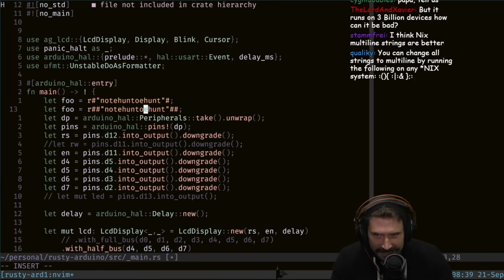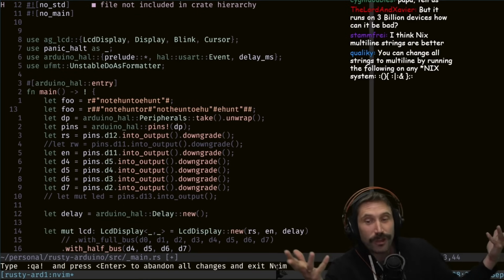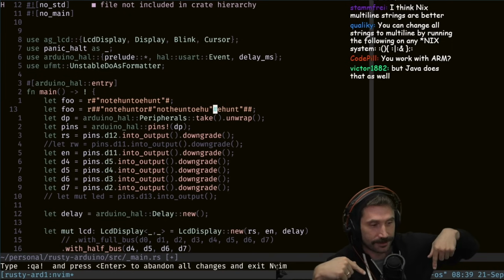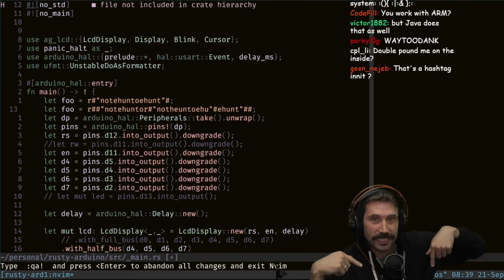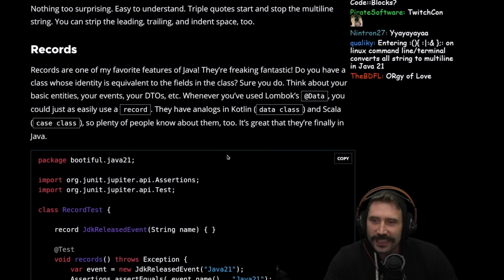And then that means on the inside, I can have a multi-line string inside. So you could generate multi-line strings in your multi-line strings. Okay, yo, dog, I heard you like multi-line strings, so I gave you multi-line strings in your multi-line strings. You know what I mean? All right, let's get going.